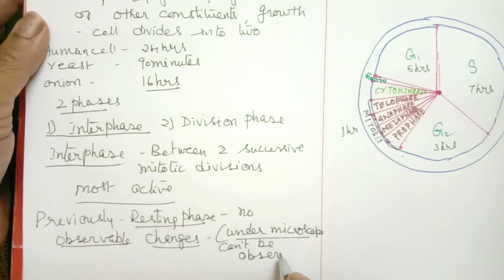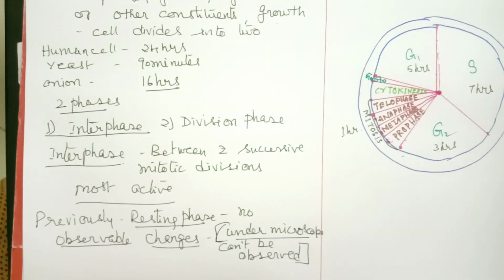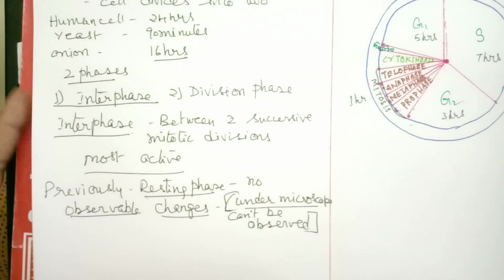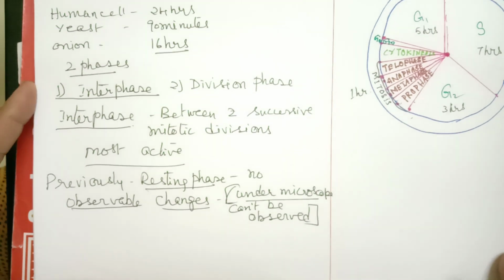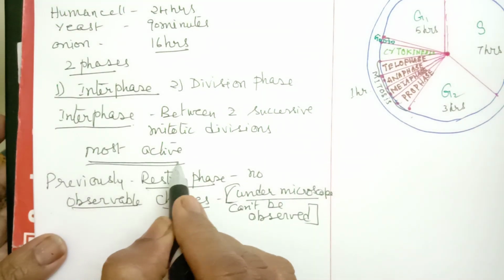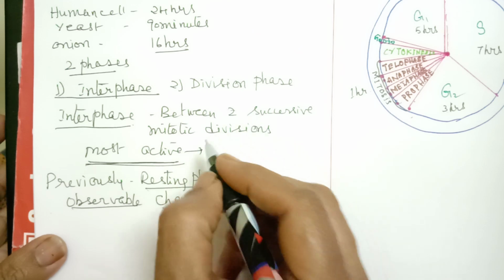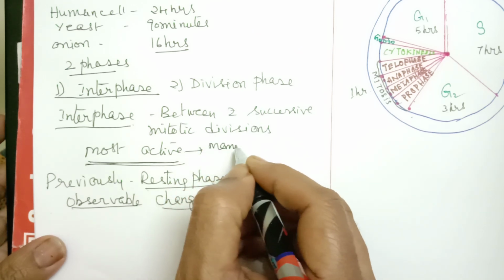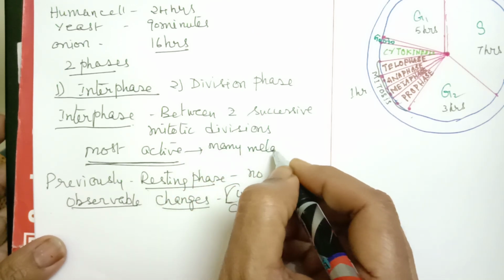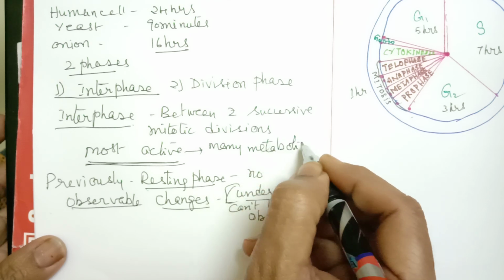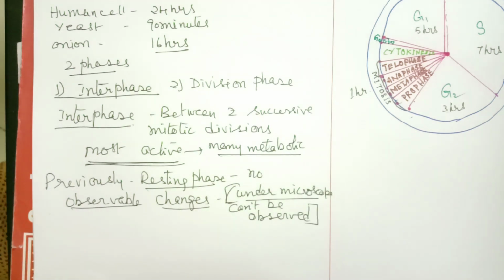That's why it is called interphase; it was thought to be a resting phase. But it is considered to be the most active phase, because many metabolic changes take place. That's why it is considered to be the most active phase.